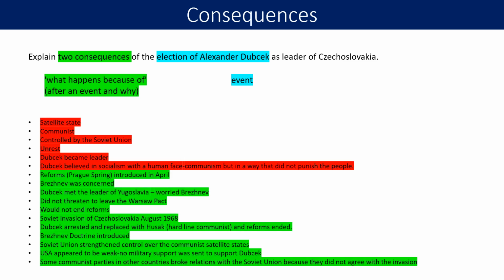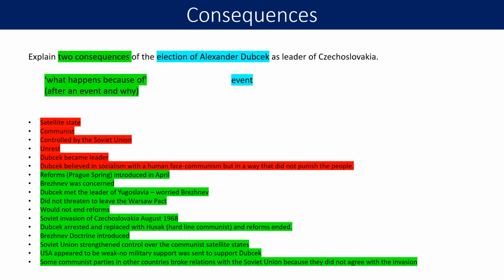So as you can see, our events at the top are in red. So these are the events that took place either before the election of Alexander Dubček, or they're not a consequence of his election. They didn't happen because he was elected. Those events in green, or those facts in green, are the things that happened because of the election of Alexander Dubček as leader. So because of his election, reforms were introduced. If he hadn't been elected or he hadn't been chosen, then those reforms would not have been introduced.